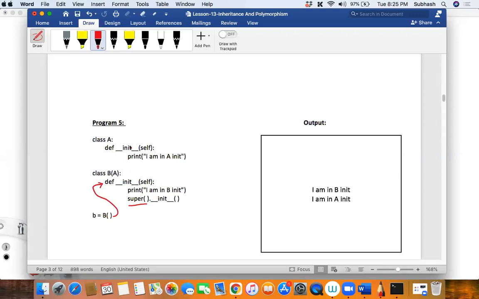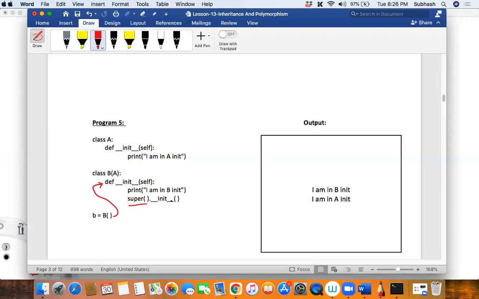No, or the parent class, right? So I'm saying, please call the init method belonging to the super class. The super function will return the reference to this class A, and I'm trying to call the init method belonging to the super class. So if you want to access any properties of class A explicitly in class B, then you can make use of super dot __init__.